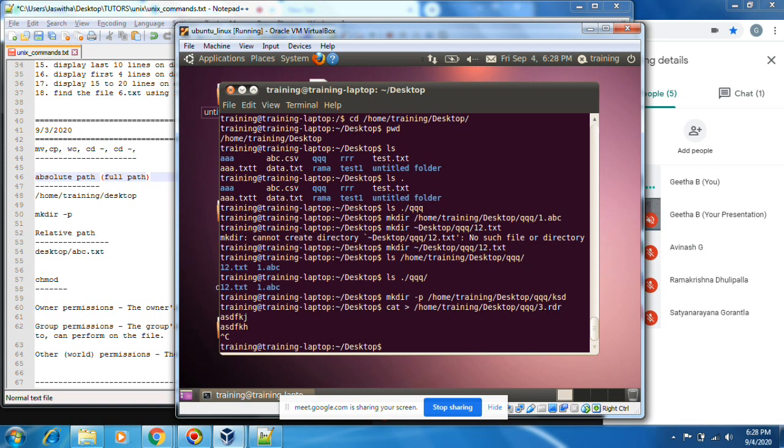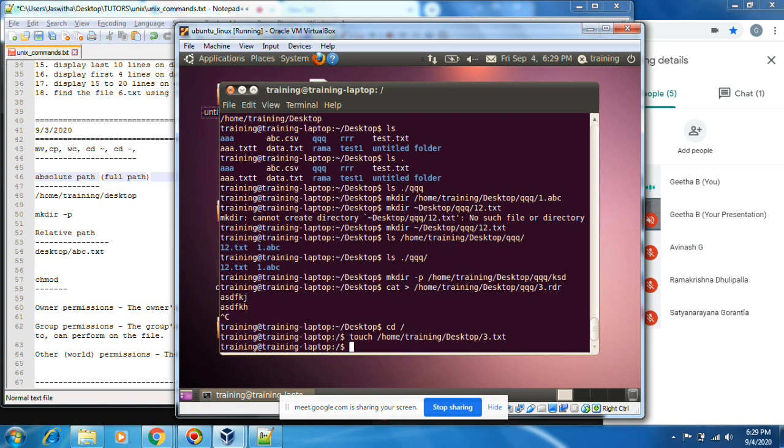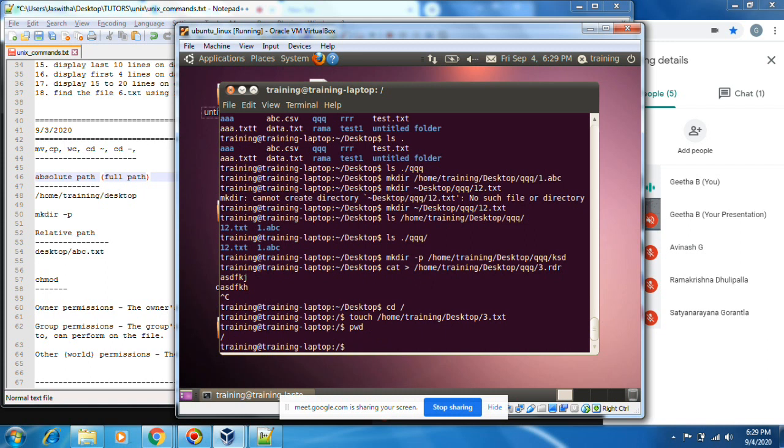Why we use the absolute full path: if you are in this location and want to create a file or directory in a particular folder. Okay, I want to create a file in desktop. Then touch desktop. I can create it. So wherever I am in this location, I can create a file in desktop. Yeah, this is mainly useful with the absolute path.